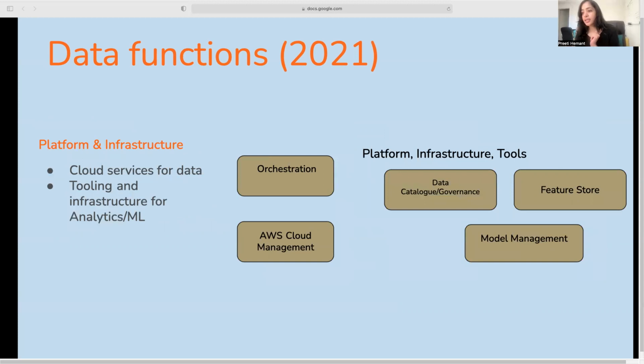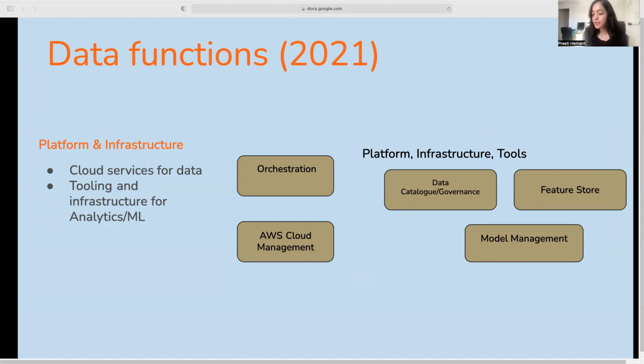We also had a team we call platform and infrastructure. This team took care of setting up any cloud services or any tools required for ML and analytics. So things like orchestration for data jobs, a tool that will do that, or it could be a cataloging tool for all of our data.